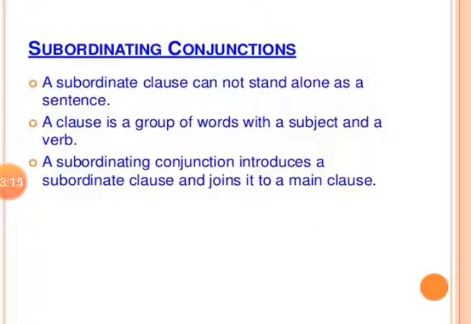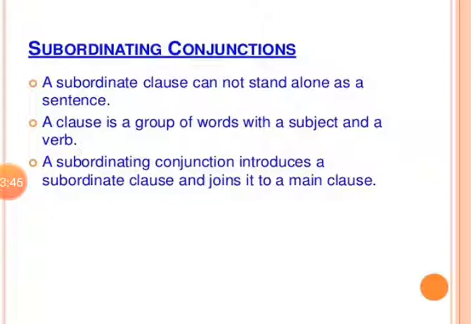Subordinating conjunctions. After coordinating, the second kind is subordinating conjunctions. What is a subordinate clause? A subordinate clause is a dependent sentence which cannot make its sense without depending on a complete sentence, that is the main clause. A subordinate clause cannot stand alone as a sentence. A clause is a group of words with a subject and a verb. So a subordinating conjunction introduces a subordinate clause.